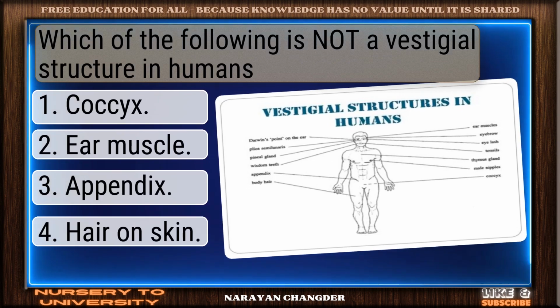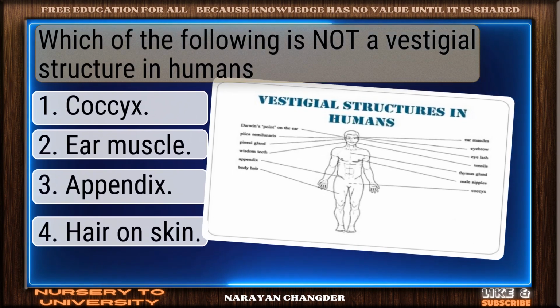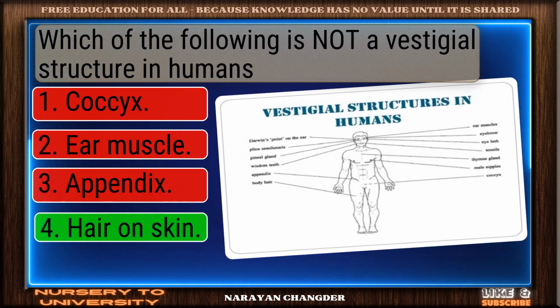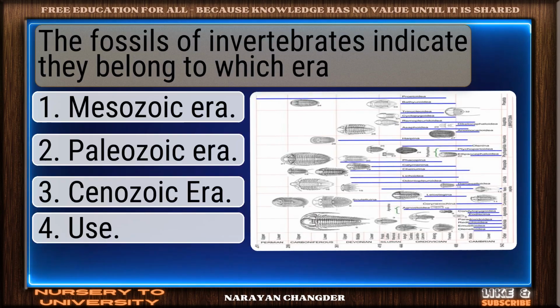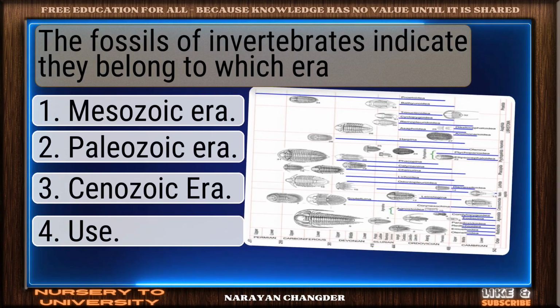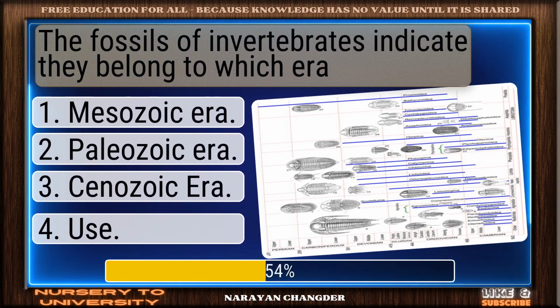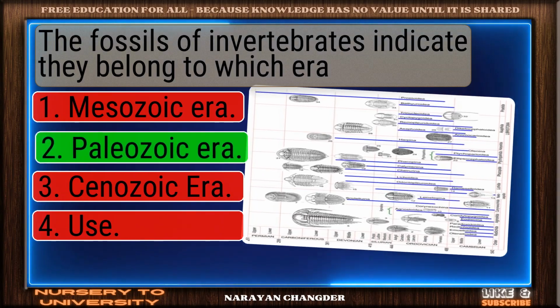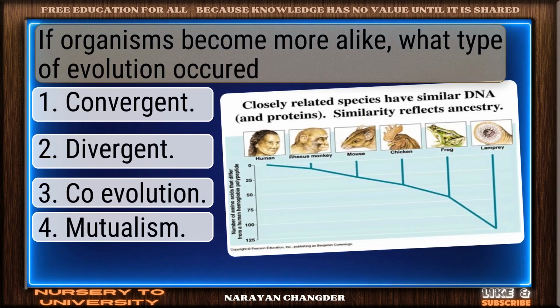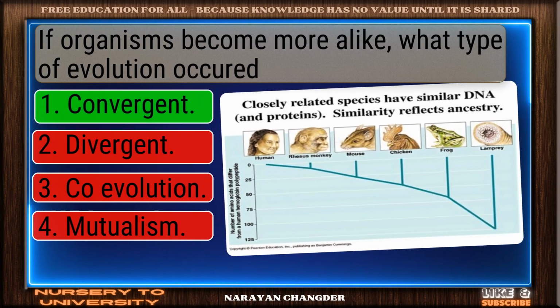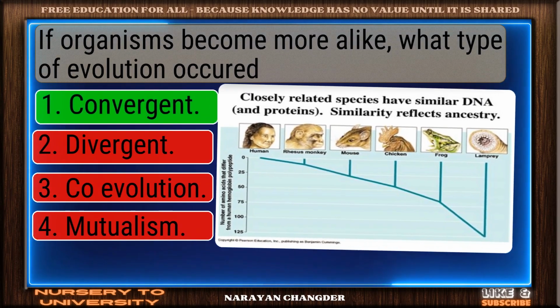Which of the following is not a vestigial structure in humans? Sharp thinking. Hair on skin is right. The fossils of invertebrates indicate they belong to which era? Nice work. Paleozoic era fits perfectly. If organisms become more alike, what type of evolution occurred? Smart pick. Convergent is correct.